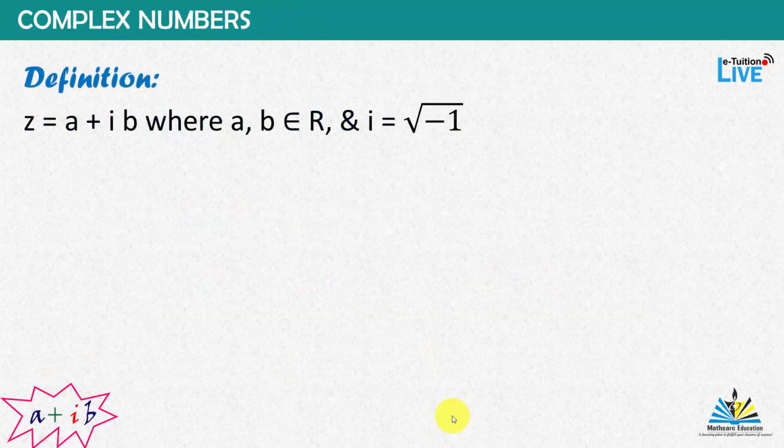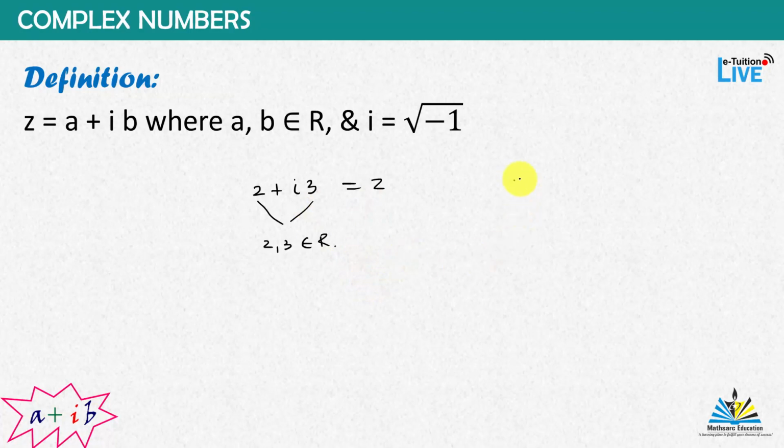Now let's talk about the complex number, and its definition. We define any complex number z as a plus iota b, where a and b are real numbers and iota is defined as under root minus 1, like 2 plus iota 3. You can observe here 2 and 3 both are real numbers, 2 and 3 both belong to real numbers. So this is a complex number. We can denote it by z.